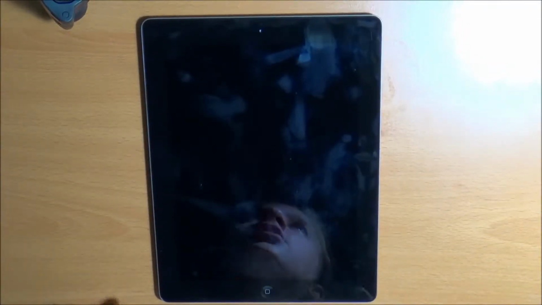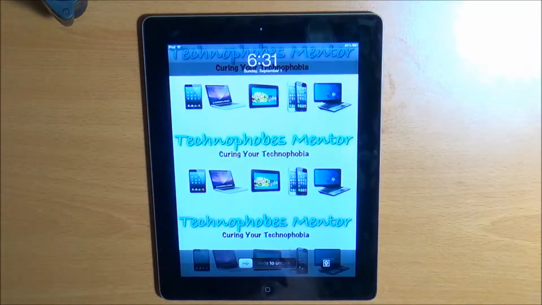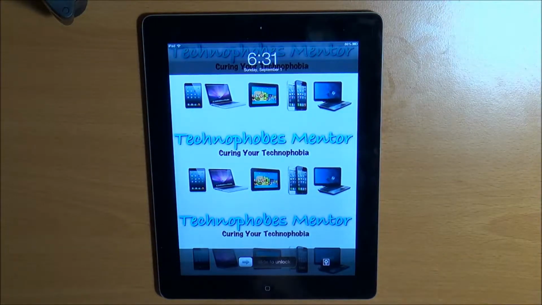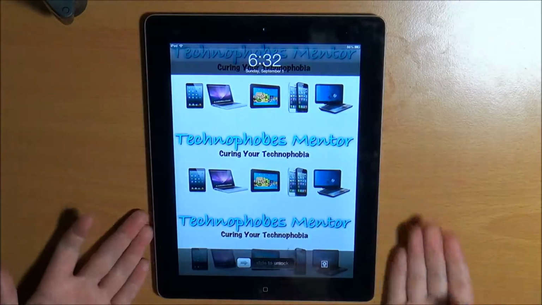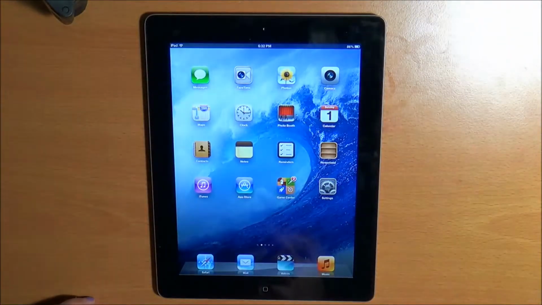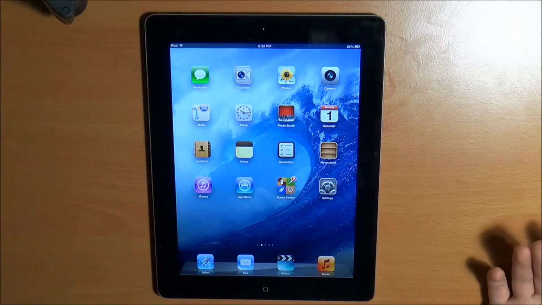Alright, so I'm going to be showing you guys how to work the apps on your iPad, the ones that come with it. So yeah, let's get started. First I'm just going to turn on my iPad, the power button, and slide it, and my iPad is on. So I'm just going to start from the top and go down.